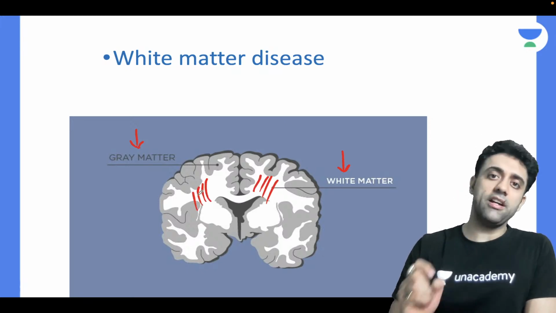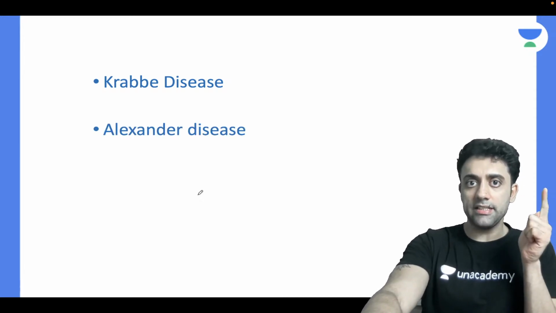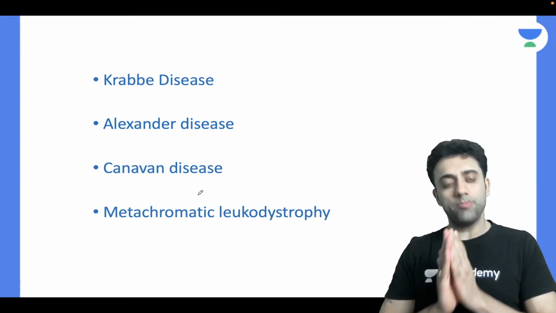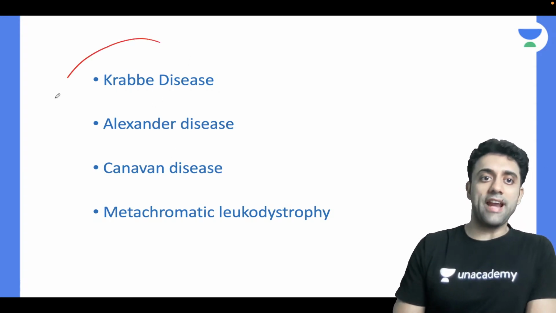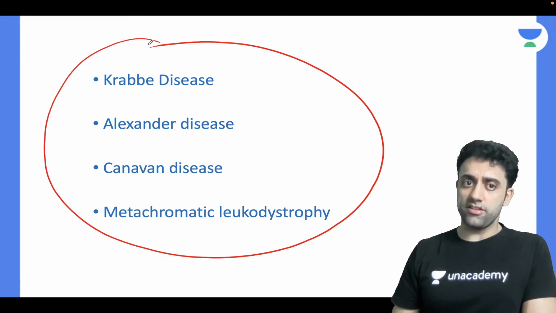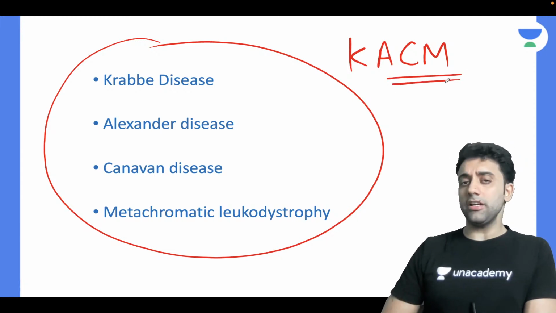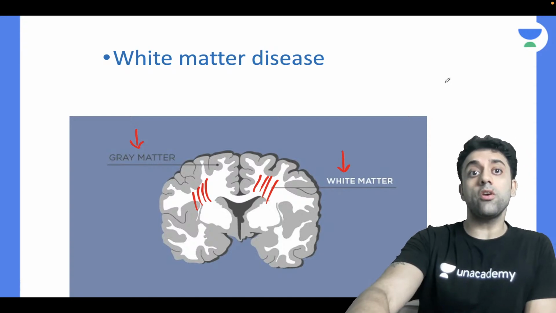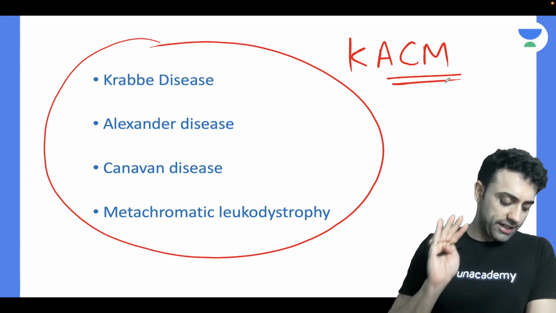The examples of white matter disease are Krabbe disease, Alexander disease, Canavan disease, and metachromatic leukodystrophy. Let's learn and revise, please, my dear friends. Say it aloud and finish your reading here. Krabbe's, Alexander, Canavan, and metachromatic leukodystrophy, KACM. This is the inner white matter disease.